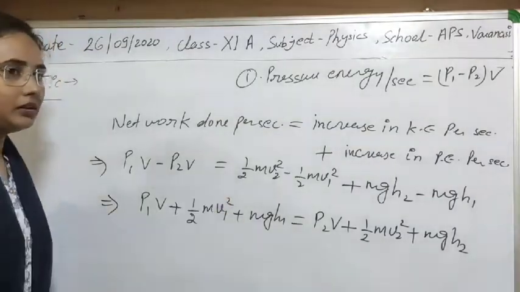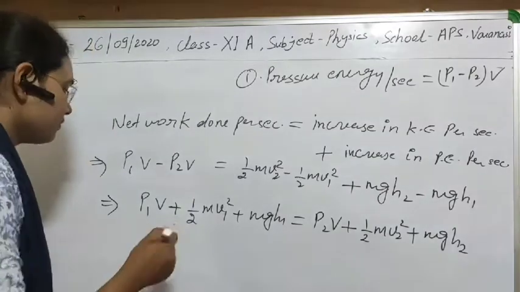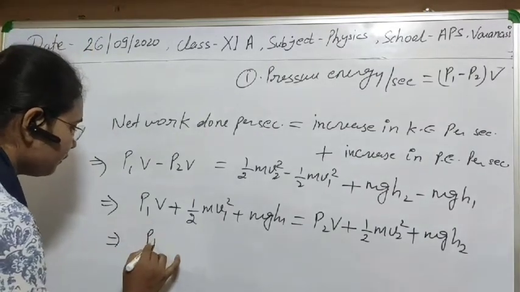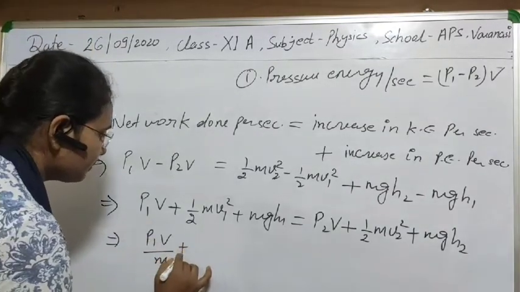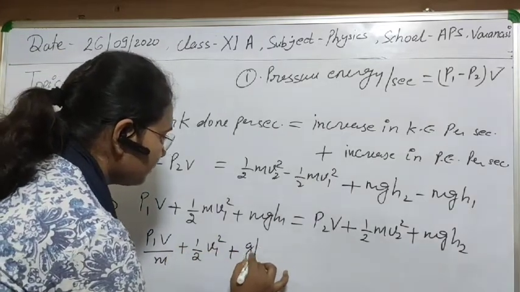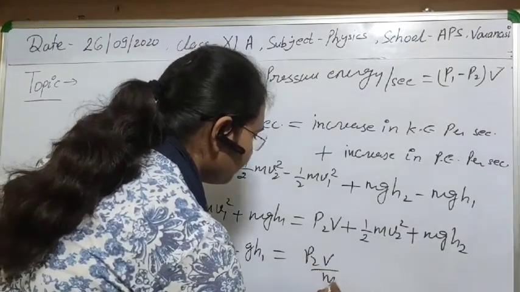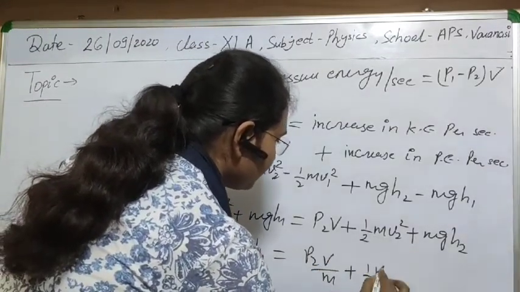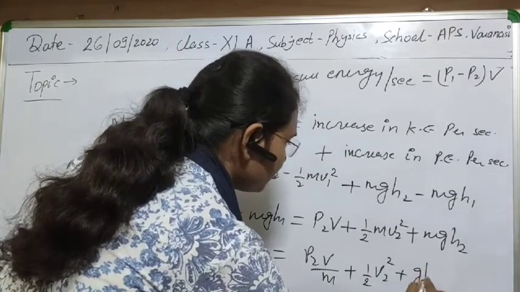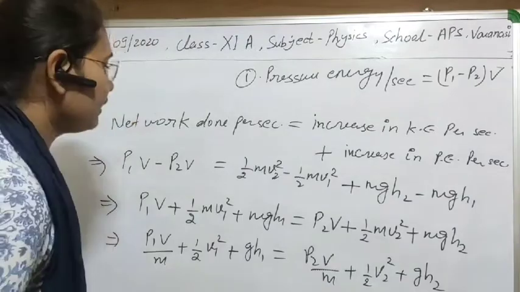For the statement of Bernoulli, as it is per unit mass, let's determine per unit mass here. For per unit mass we have to divide simply by this. That will be g h1 equal to P2 V upon M plus half v2 square plus g h2. Clear?